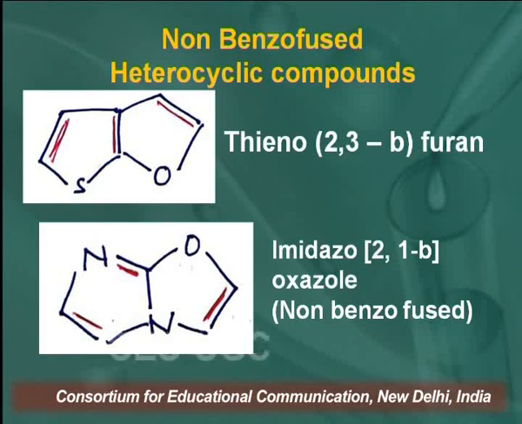Another classification is non-benzo-fused heterocyclic compounds. In non-benzo-fused heterocyclic compounds, there are no benzene rings. So there are some other rings fused at certain positions. In this example, you are looking here at a pentagonal ring fused at 2 carbon atoms, and one ring has S and another ring has oxygen. So this is thieno[2,3-b]furan.